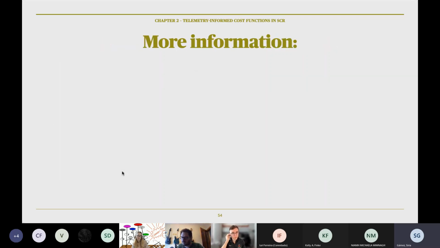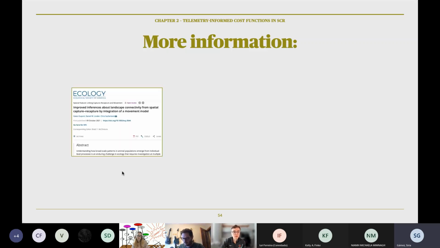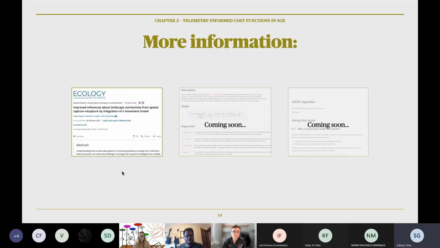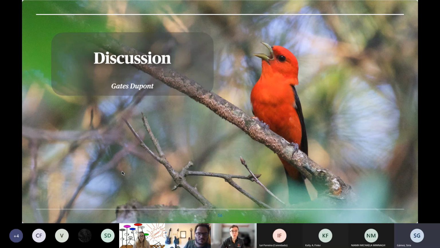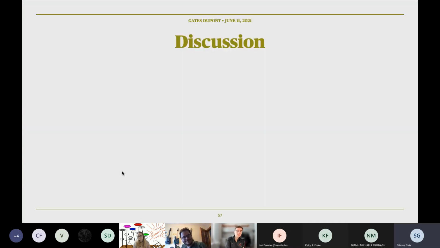So finally, this chapter is more recent, so we're working on getting more materials out there. Right now, we have a manuscript, and we'll be including this model in OSCAR and provide some documentation for it. That's the end of chapter 2. Just a couple more general discussion points.